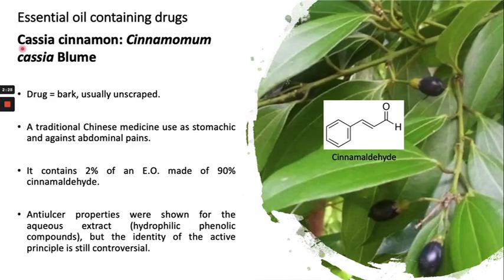Another example of an essential oil containing drug is Cassia cinnamomum, which is also a source of cinnamaldehyde. The drug part is the bark, right? It has anti-cancer and anti-ulcer properties. The aqueous extract contains hydrophilic phenolic compounds, but the identity of the active principle is still controversial. This is also a source of monoterpene.